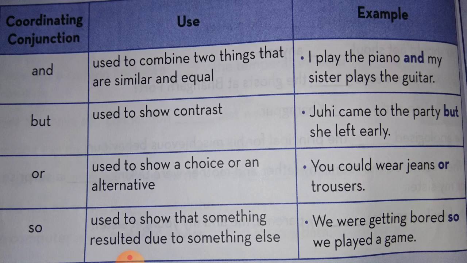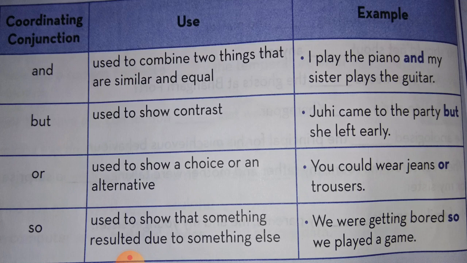And is used to combine two things that are similar and equal. Example, I play the piano and my sister plays the guitar. But is used to show contrast. Example, Juhi came to the party but she left early.